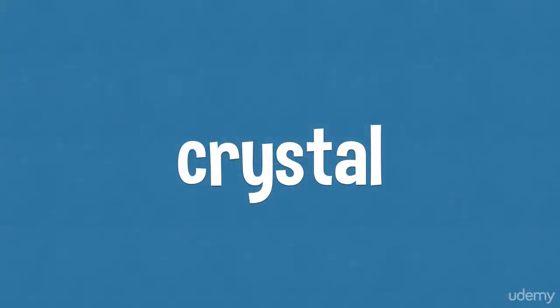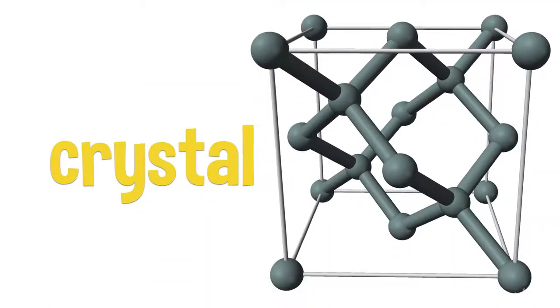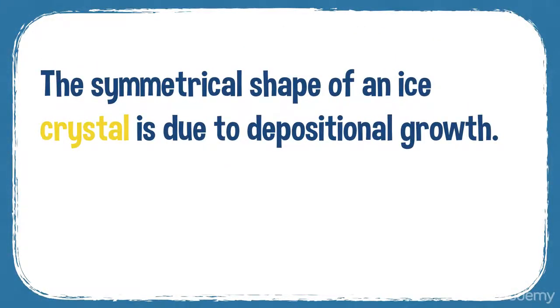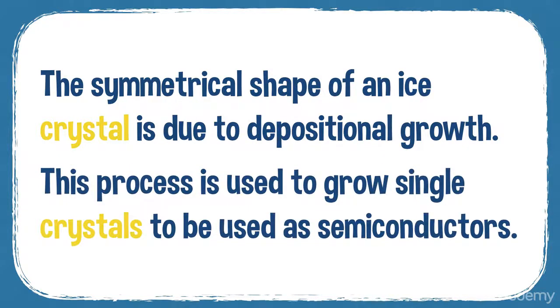Your next word is crystal. Crystal. So a crystal is a small piece of a substance that has formed naturally into a regular shape, a symmetrical shape. A little bit like the diagram shows you here. So, for example, the symmetrical shape of an ice crystal is due to depositional growth, and it's usually grown in a symmetrical way.